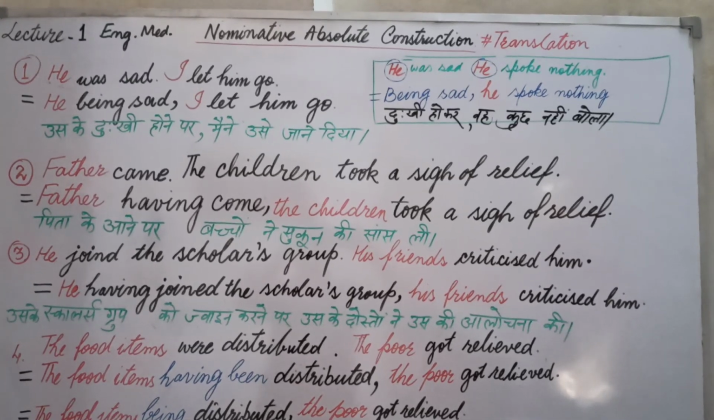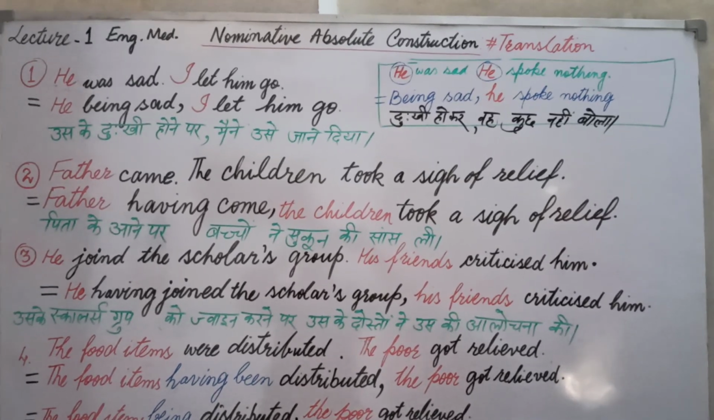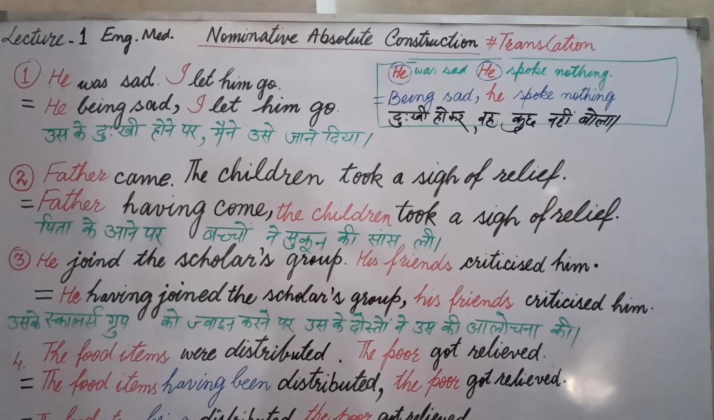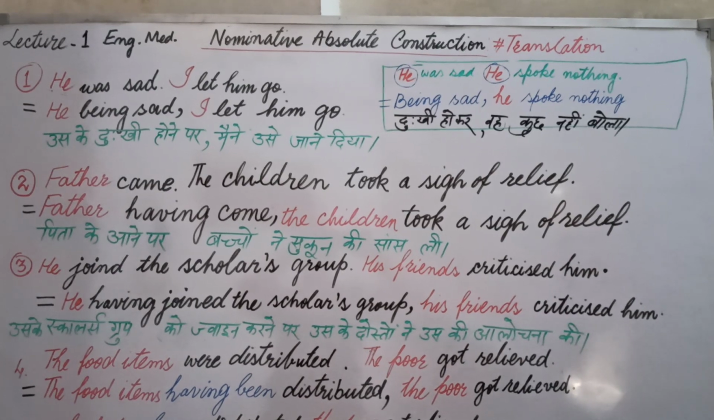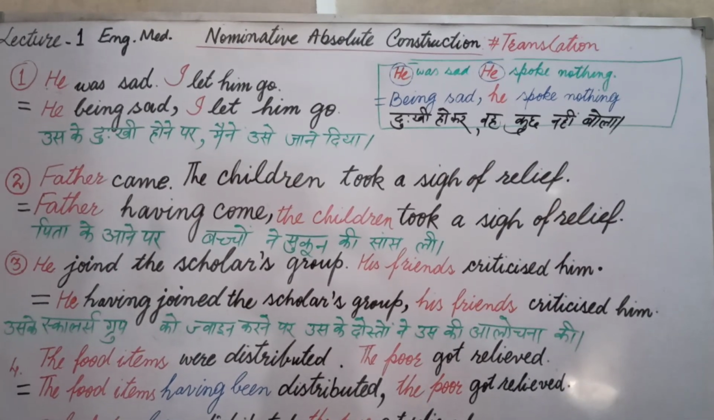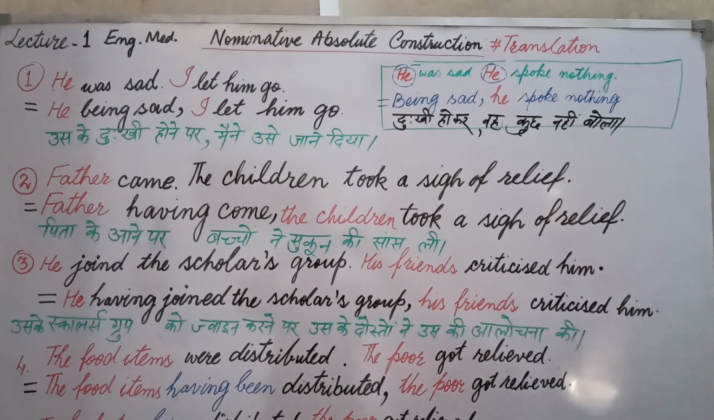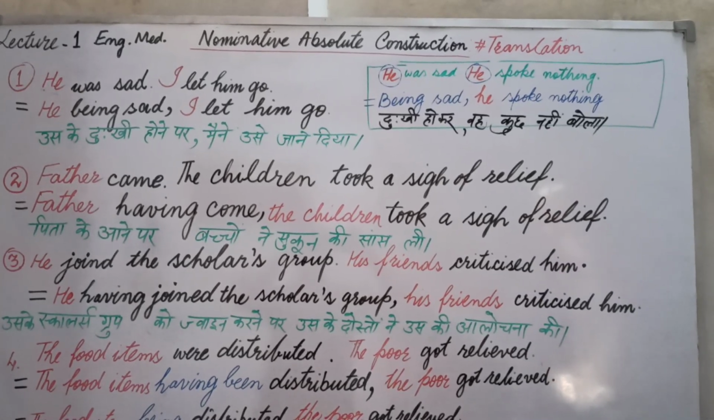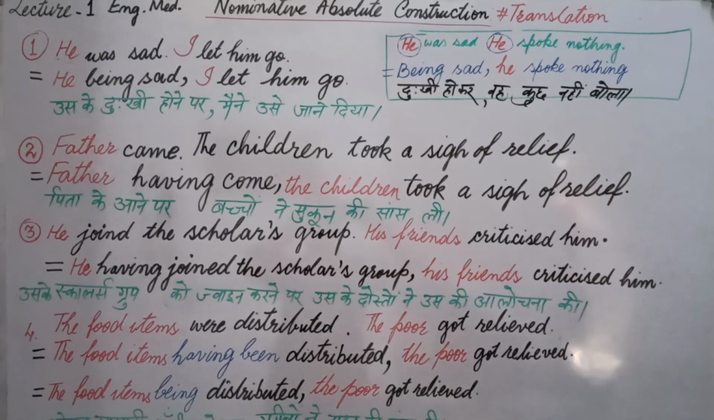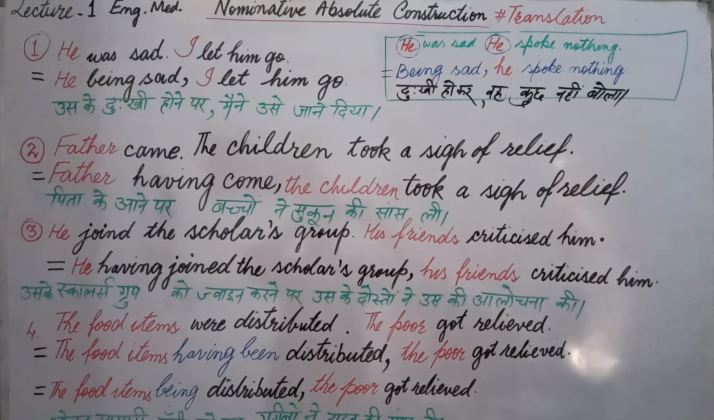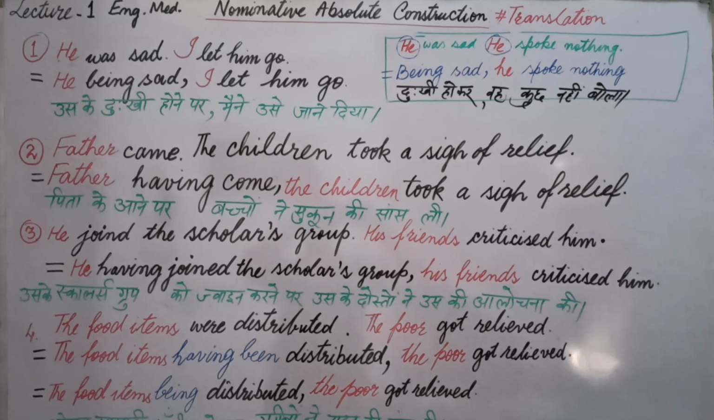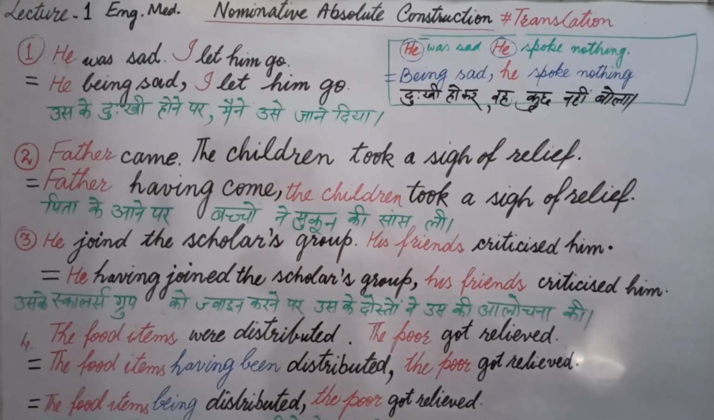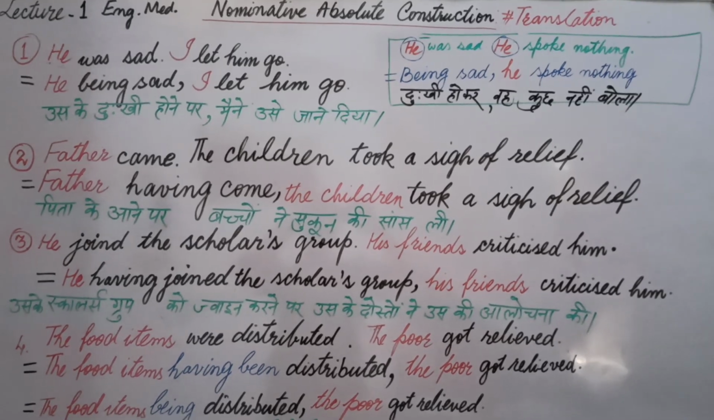Students of academics and competitive exams of English, today in this English medium lecture number 1, our topic is how to translate sentences based on nominative absolute construction. Student, in previous videos you have gone through the translation which was based on participles. This class is also based on participles, which you can say is based on advanced participles, that we come to know as nominative absolute construction.